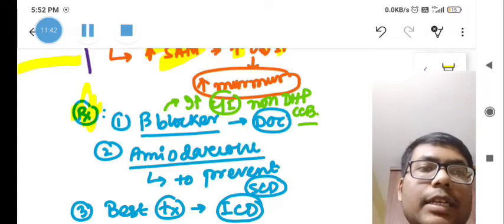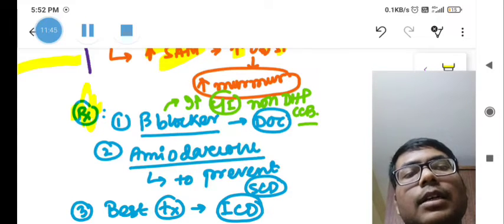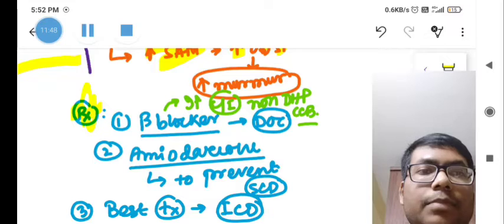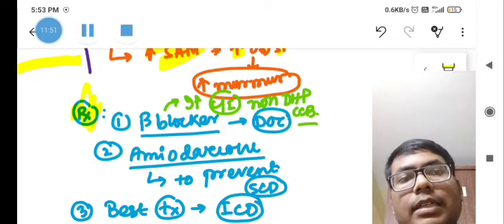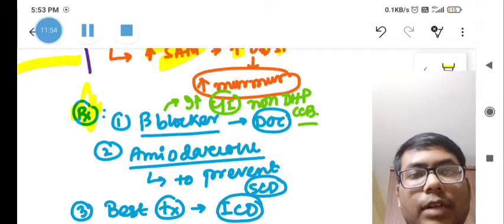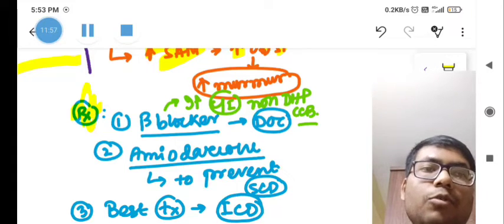This is the example of a non-DHP calcium channel blocker. DHP calcium channel blockers are the "-dipines" like amlodipine, nifedipine, nimodipine. So these are the DHP type of calcium channel blocker. If one gives a DHP type of calcium channel blocker, that causes more tachycardia, so that is contraindicated in this type of cases.